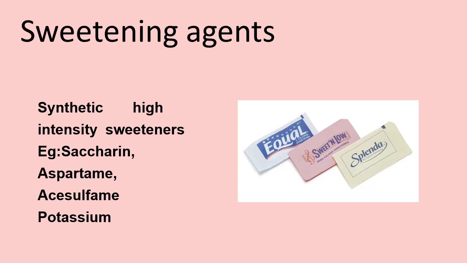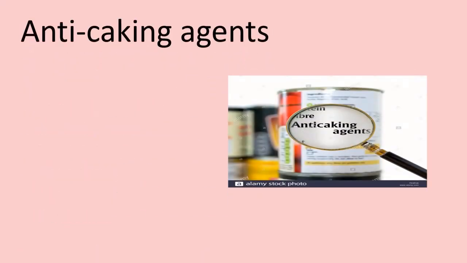Acesulfame can be used in cooking. Phenylketonuria patients must not consume aspartame. Sucralose is derived from ordinary sugar, is not broken down by the body and is poorly absorbed. It is 600 times sweeter than sugar. Anti-caking agents. Anti-caking substances are anhydrous substances that can pick up moisture without themselves becoming wet, and these are added to products such as table salt and dry mixes.